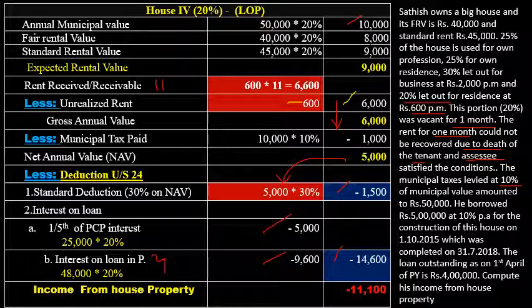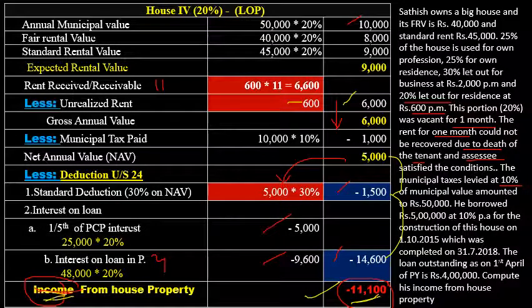So after considering the standard deduction and interest on loan, SSC is going to get a loss. Here I had written it as income, but it is a loss, not income. It is a loss from house property of 11,100. The total loss is 5,000 minus 1,500 minus 14,600, so the total loss is 11,100. That is in the case of the fourth house.